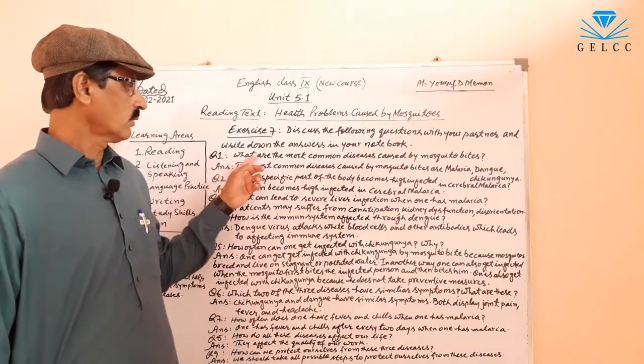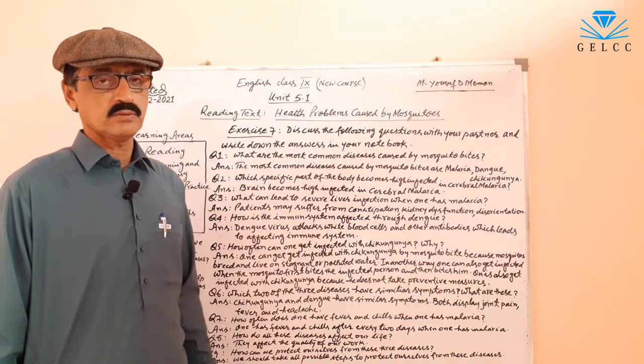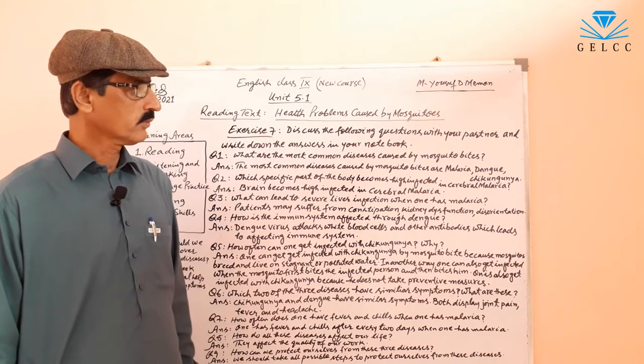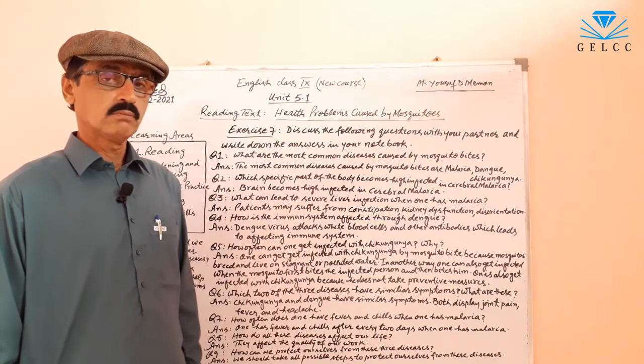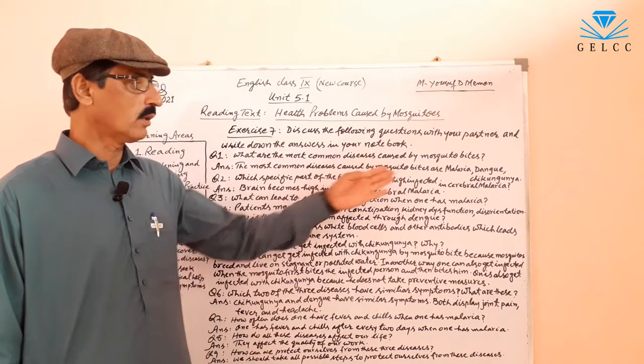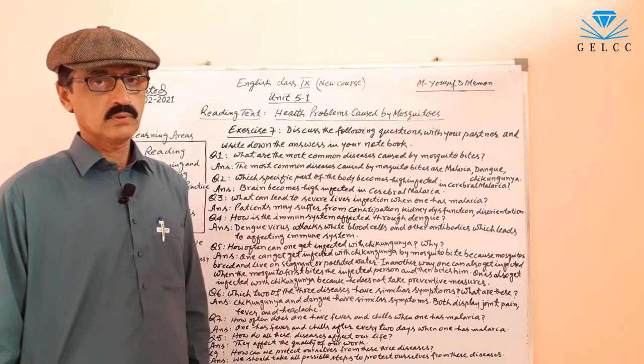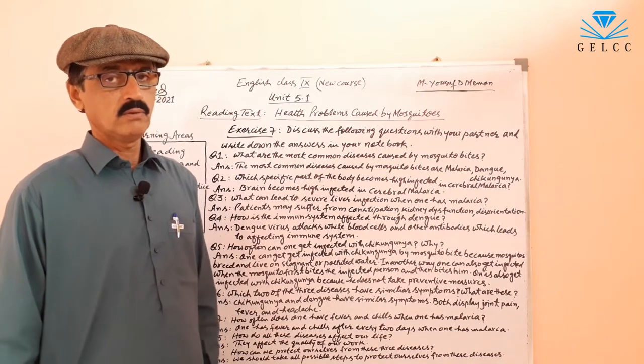Question number 1. What are the most common diseases caused by mosquito bites? The most common diseases caused by mosquito bites are malaria, dengue and chikungunya. This is the answer of question number 1.